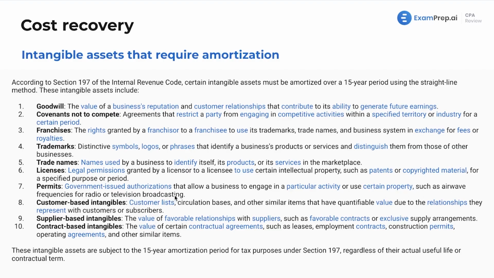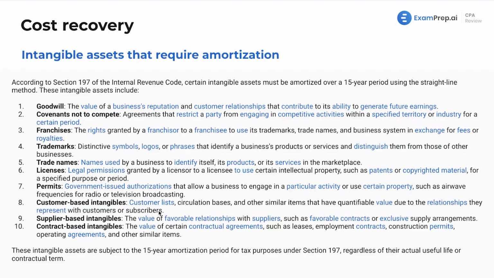Another great example, the legal recreational marijuana business blowing up in the United States and probably will continue to do so. And every year you're watching this video, it's going to be more and more. Those licenses, those are permits from the government. Those are going to be intangible assets that would require amortization. Like a completely random example, I know. I just like to talk about what's going on in the world.